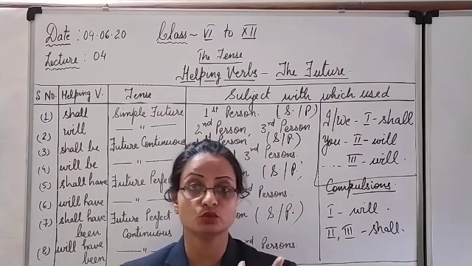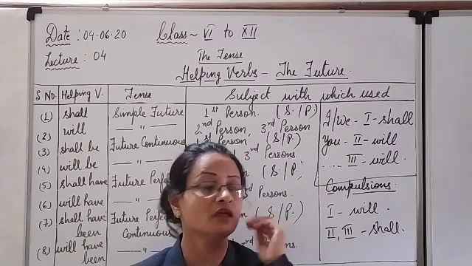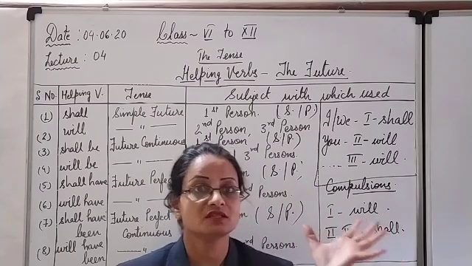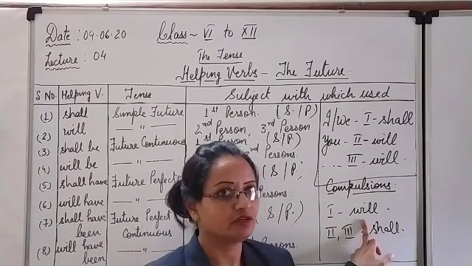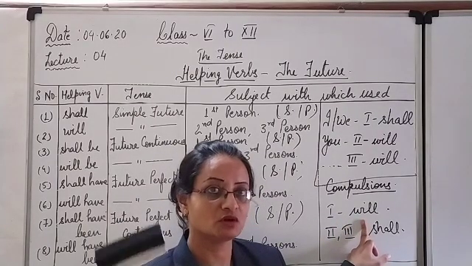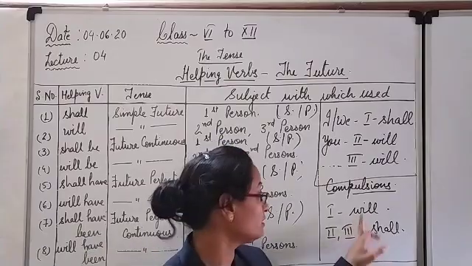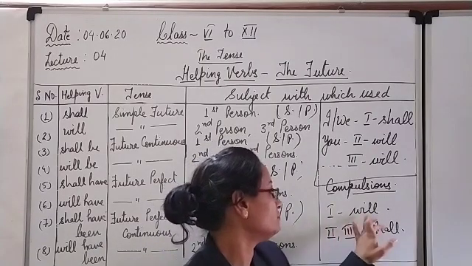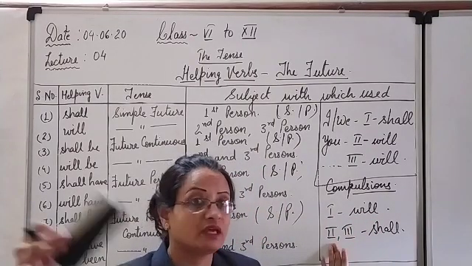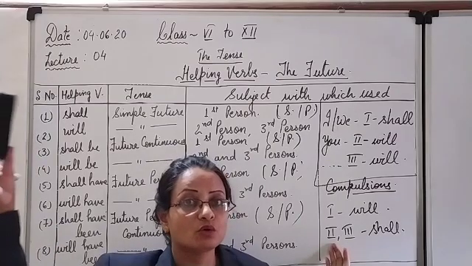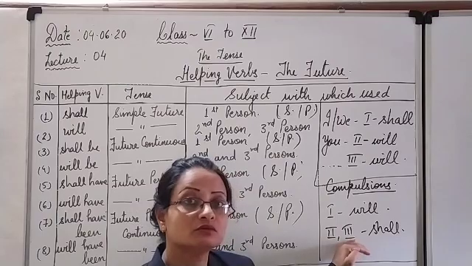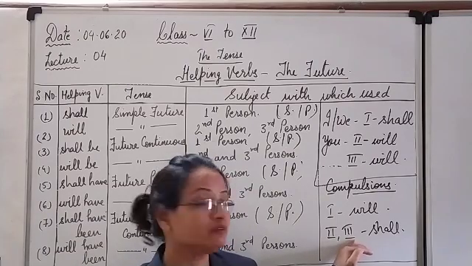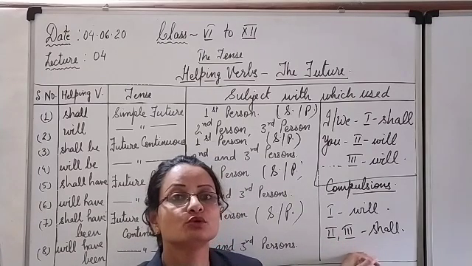Like if I am very sure I have to go to market today at any cost, whether it rains heavily or whatever comes, then I will go to market today. Definite. Okay, you can be 100% sure that this fellow will go. So I will. And if maybe the heavy rainfall is there or whatever situations arise tomorrow, you will definitely go, then I will use you shall go to school tomorrow.